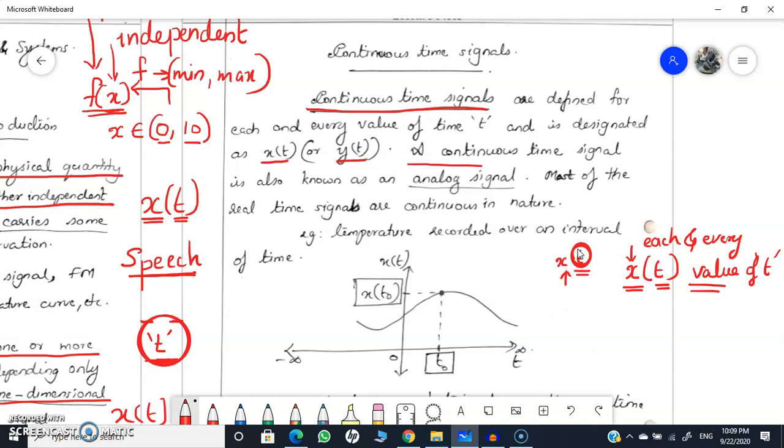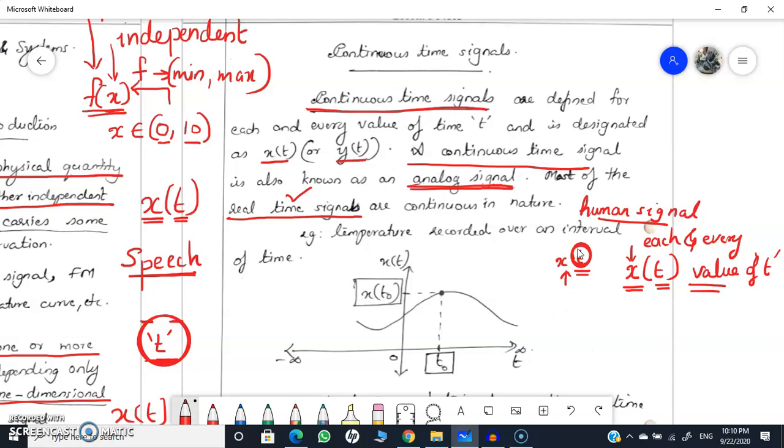Okay, now a continuous time signal is also known as an analog signal. Analog signal means it is continuous in time. That means it is defined for each and every value of time. Okay, now if you need to take an example of a continuous time signal, actually every real time signal is a continuous time signal. For example, human speech is a continuous time signal. Why? Because we are talking continuously, right? We are talking continuously from morning till evening. So we can consider human speech as a continuous time signal.